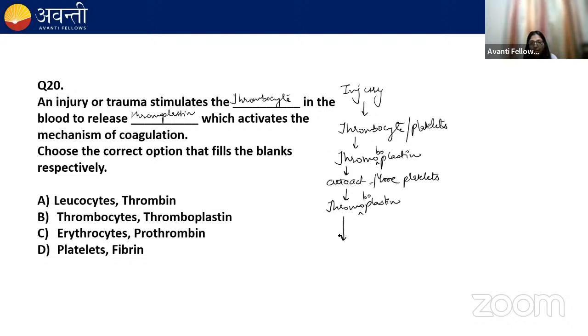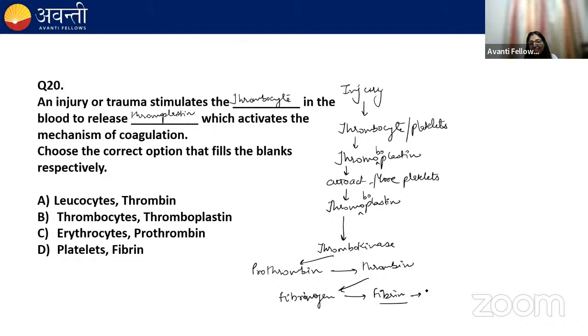Okay. Now this thromboplastin will activate thrombokinase. Thrombokinase will act on prothrombin. Prothrombin will be converted to thrombin. Now this thrombin will act on fibrinogen and convert fibrinogen to fibrin, and fibrin results in blood clotting.